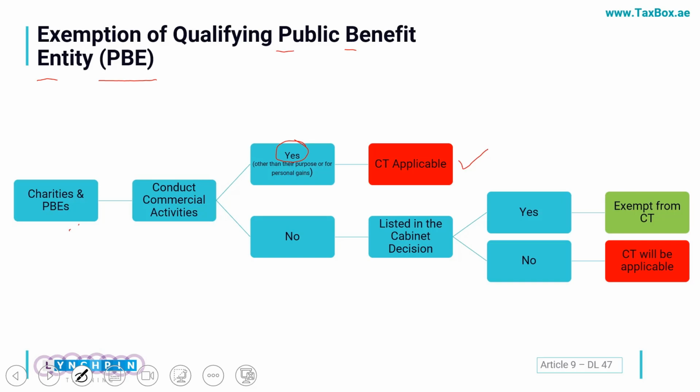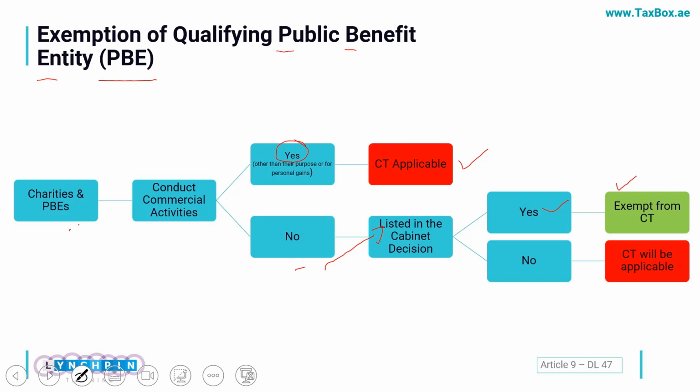And if they say no, we are just carrying on activity which is purely charitable and it's not a commercial activity, in that case we have to see, are these entities listed in a cabinet decision? If yes, they are exempt from CT.